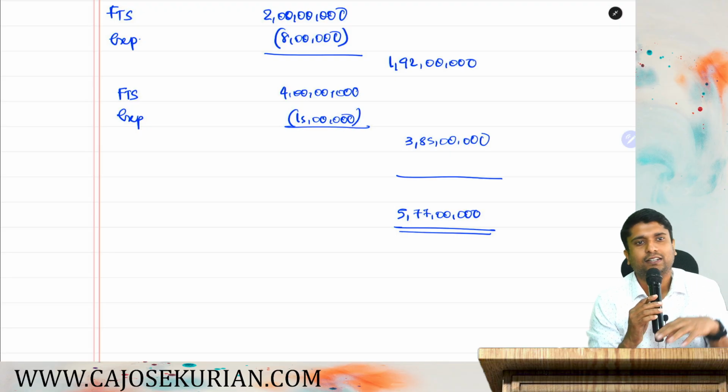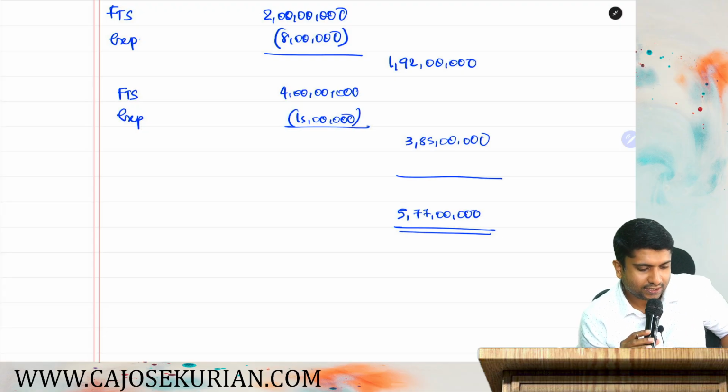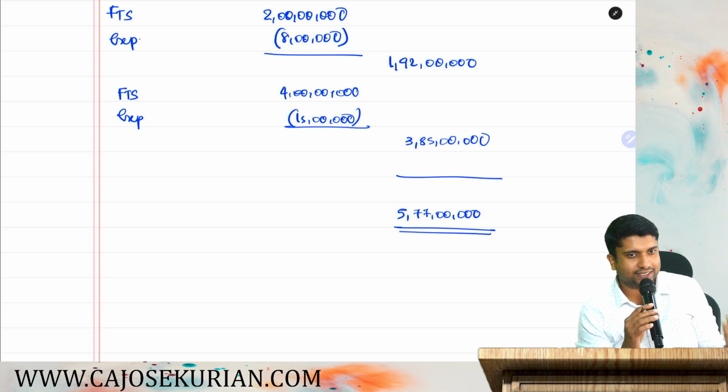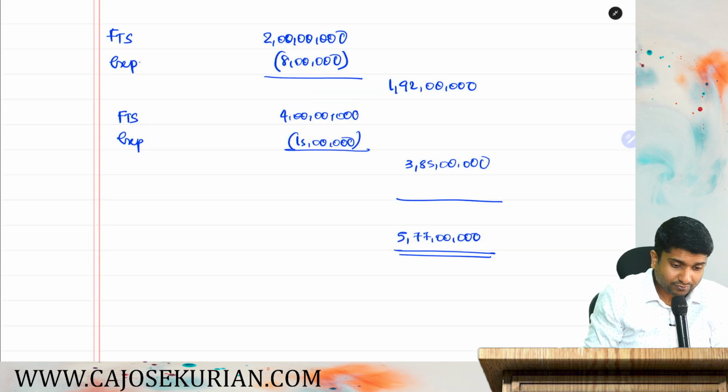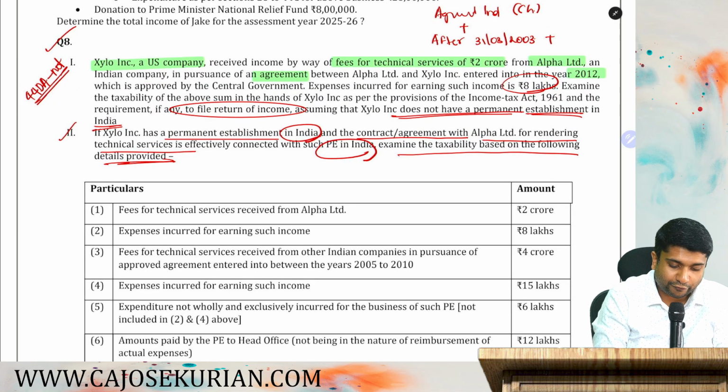So it will be taxed according to the rate applicable for a foreign company. That's it. What are the other requirements, if any, under Income Tax Act 1961 in this case? One more thing is there. In the first question, they are also asking us to check the applicability of filing return.